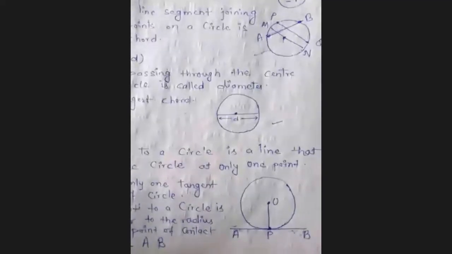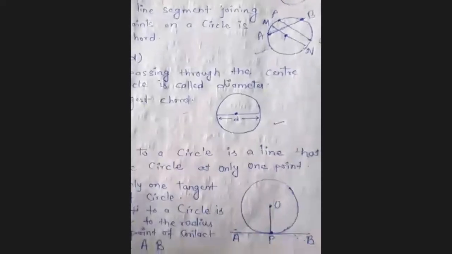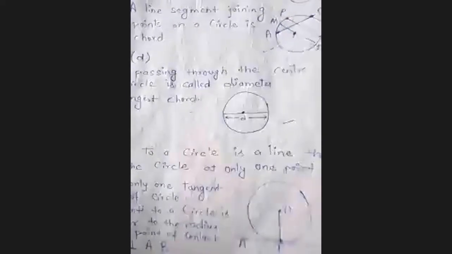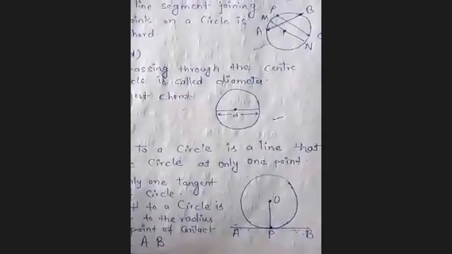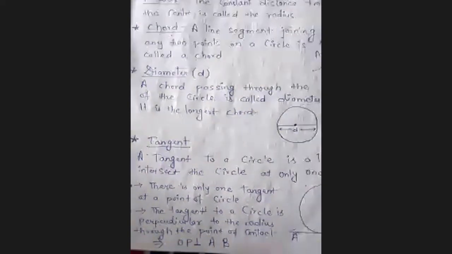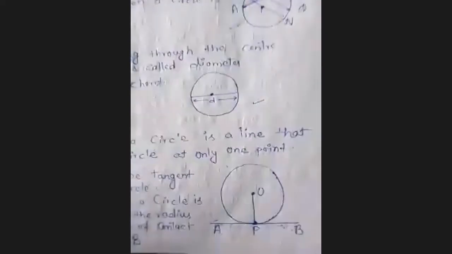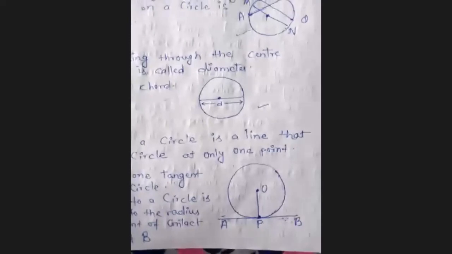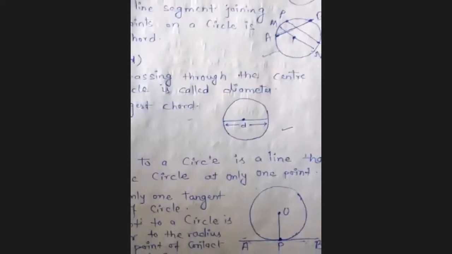अगर inside the circle अगर ऐसे कोई questions आपसे पूछे जाते कि inside the circle how many tangents can be drawn, so no tangent. But if I say like at a point of the circle, how many tangents can be drawn? Then you can say there's only one tangent that can be drawn at a point of the circle. Okay, so outside of the circle कितने draw हो सकते हैं? One, exactly one tangent can be drawn.